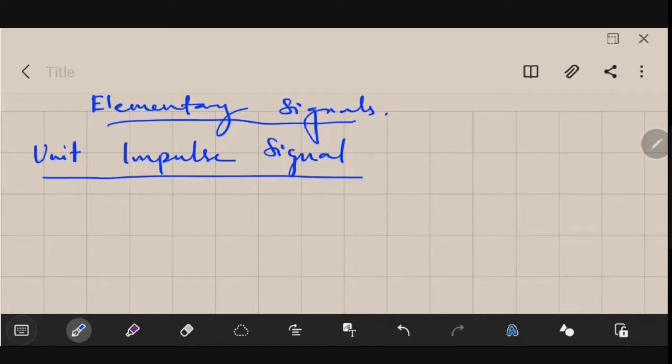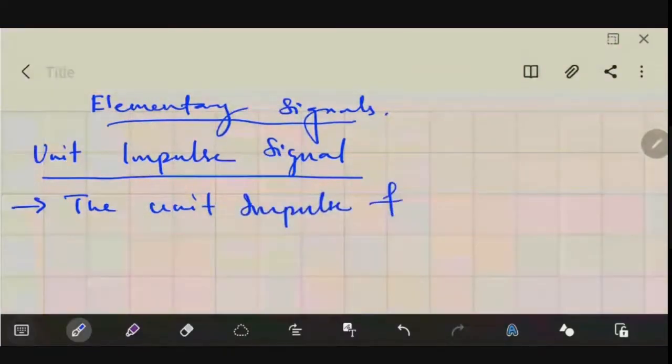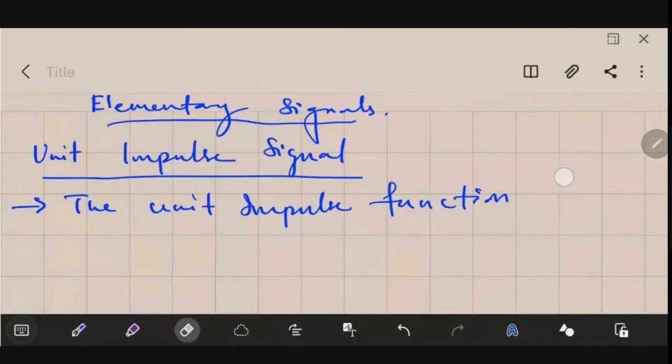So this unit impulse function is represented as del of t, and is one of the most important functions in the study of signals and systems. Let me just write it and you could just note it. The unit impulse function is denoted as del of t.